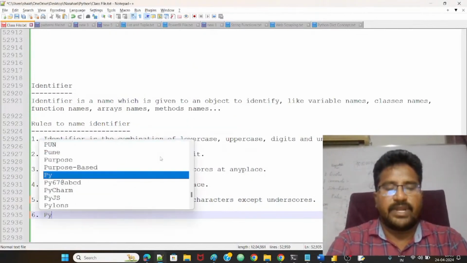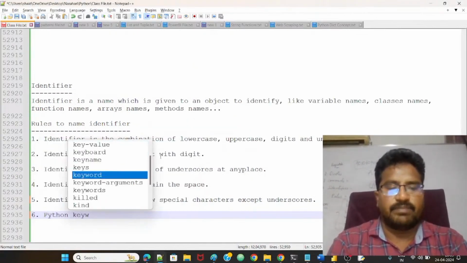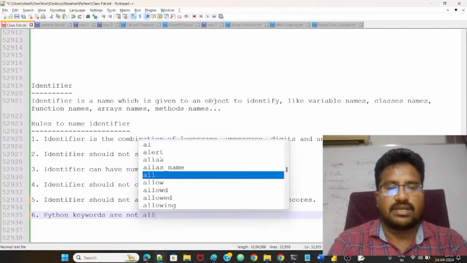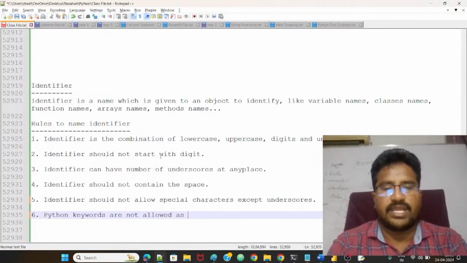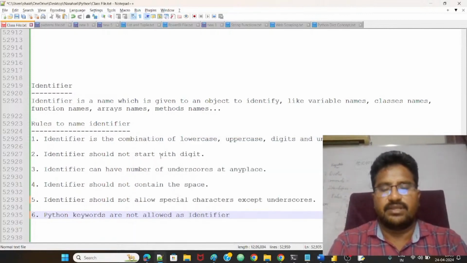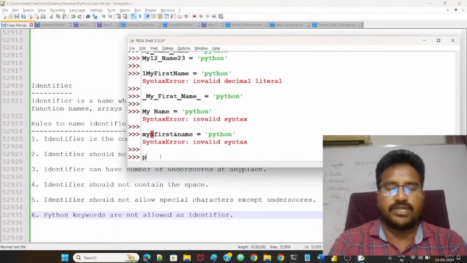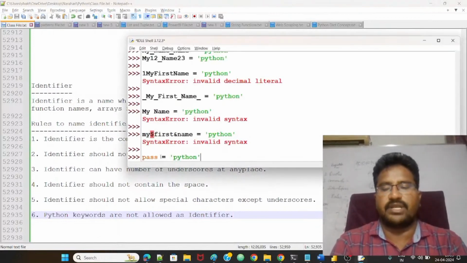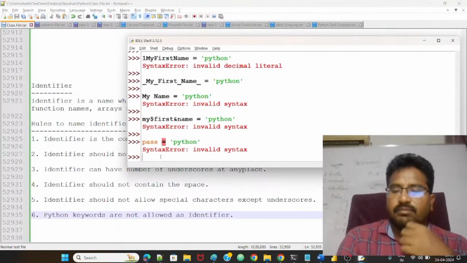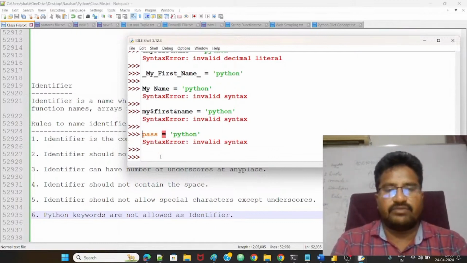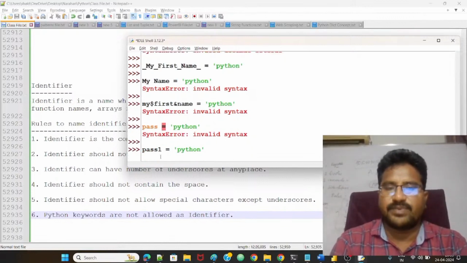And one more is there. Python keywords are not allowed as an identifier. Suppose I'm taking pass, which is a Python keyword. Not allowed. But I can take pass1, for example. Yes, it is possible.